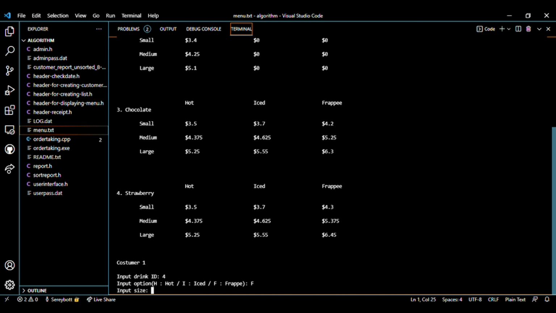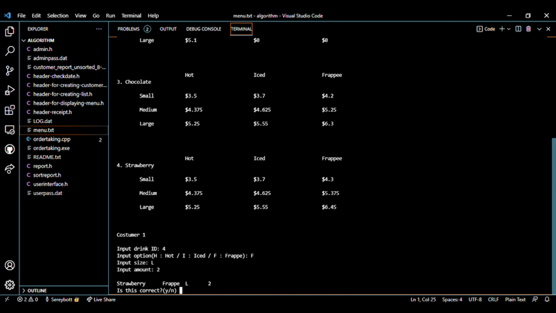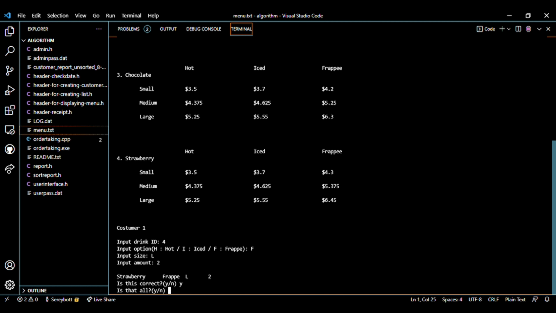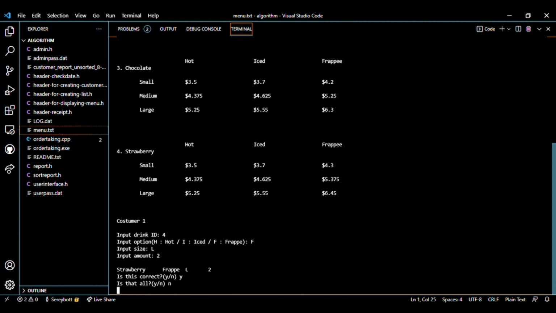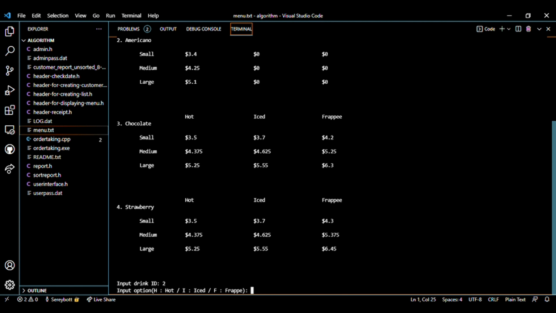What does he want? He wants large, so large is L. And the amount, how many does he want? He wants 2. Okay, if that is correct, we click yes, and we ask him, is that all, or does he want more? If he wants more, we click no, it's not all. So it will prompt again. So what else does he want? He wants a hot Americano L, amount 2 as well. So we click 2, and for example, we accidentally click something else besides the 3 here.